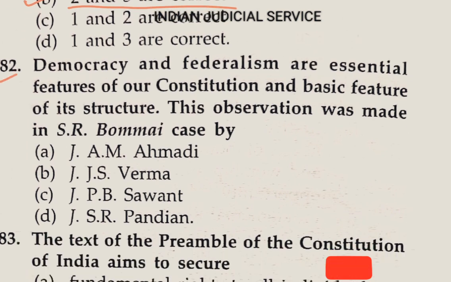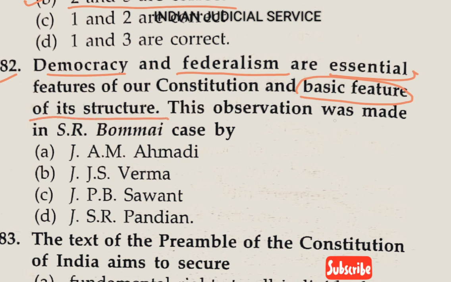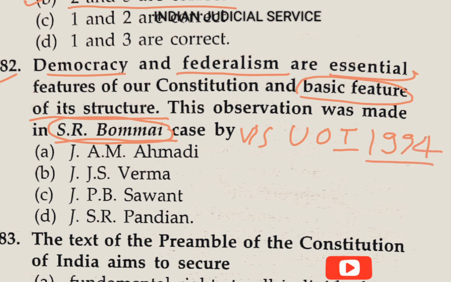Now question number 82. Democracy and federalism are essential features of our constitution and basic features of its structure. This observation was made in the S.R. Bommai case. This case is very important. S.R. Bommai versus Union of India, AIR 1994. This statement, that democracy and federalism are essential features and the basic structure of our constitution, was given by Justice P.V. Sawant. So the answer is option C.